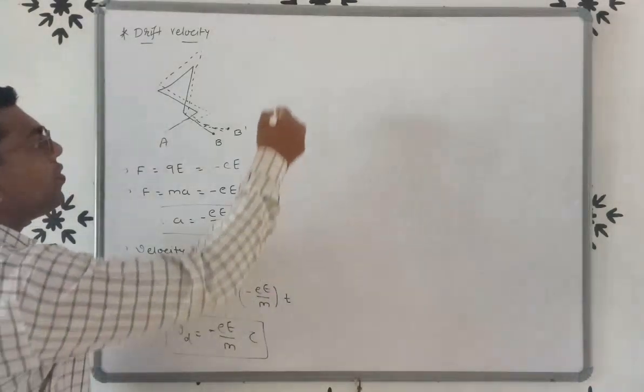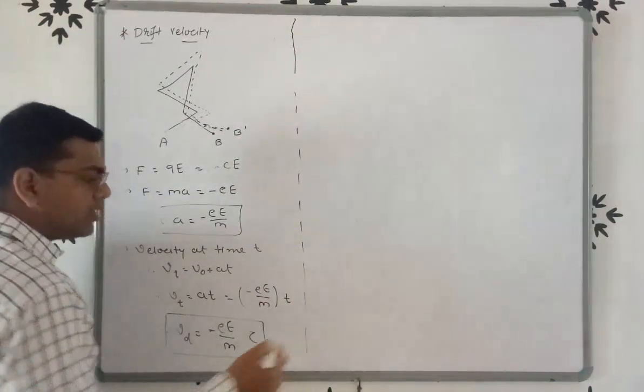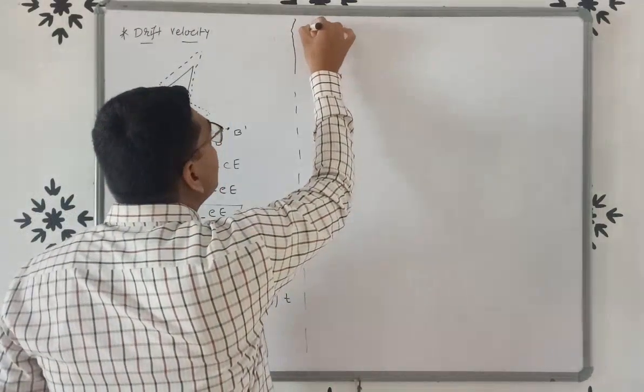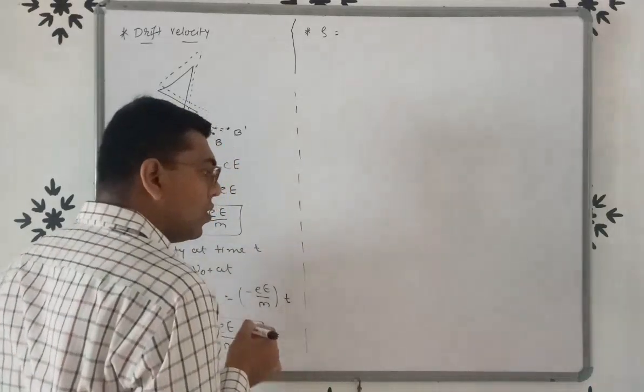Now we move forward to our next topic, that is, prove the relation between resistivity and relaxation time.